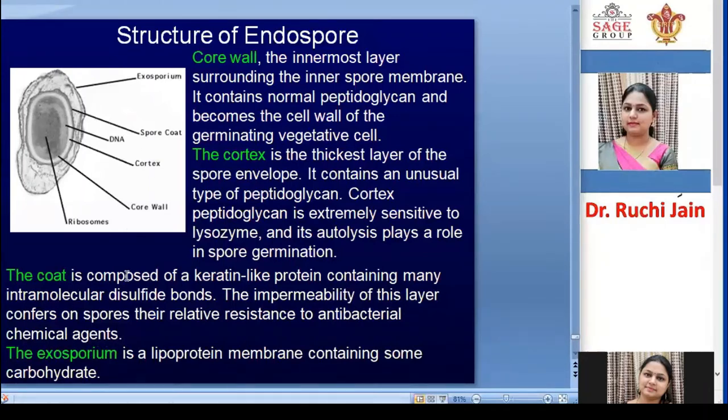Finally, an exosporium layer is there, which is composed of a lipoprotein membrane, and it also contains some carbohydrate molecules. So this is the structure of an endospore, which contains the core, then the cortex, then the spore coat, and finally the exosporium layer. Okay, so this is the structure of the endospore.